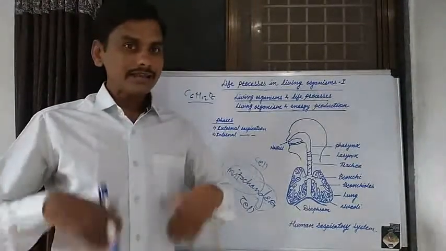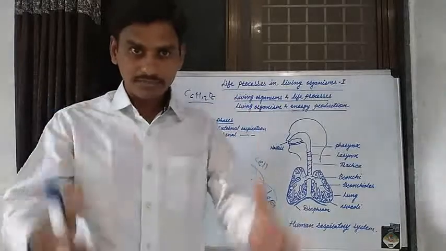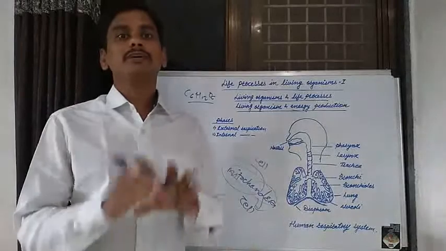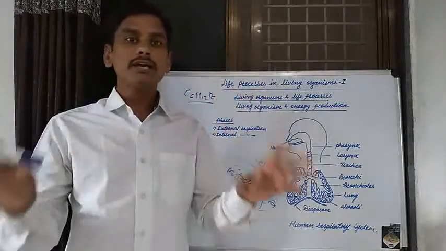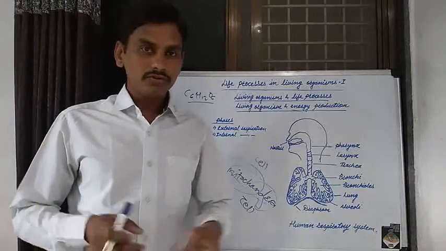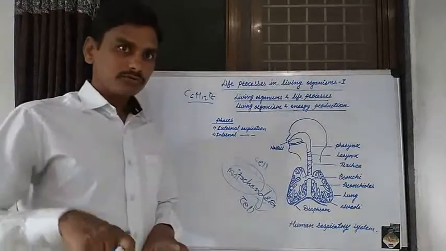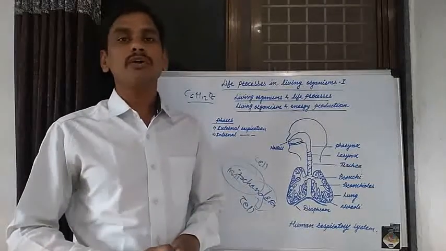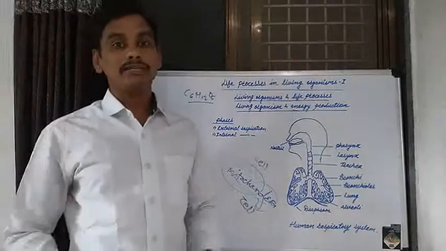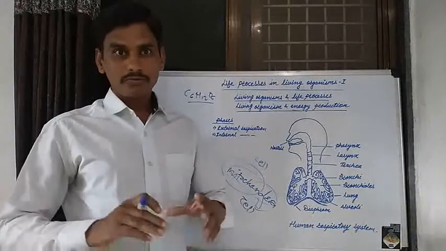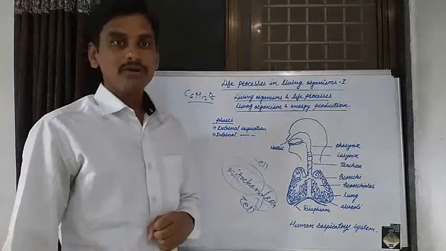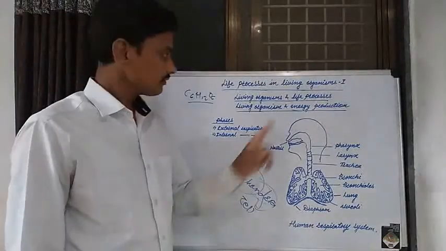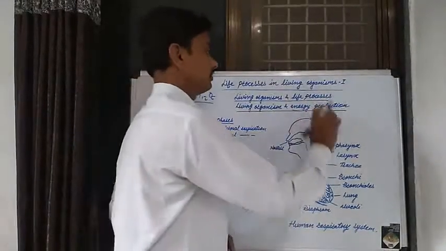And then this energy is useful for various life processes. This energy is useful for the growth of the living organism, each multicellular living organism. Means if we consume various food substances, by those food substances energy is produced, and this energy is necessary for the growth of various living organisms, for the work of various life processes. By that energy.